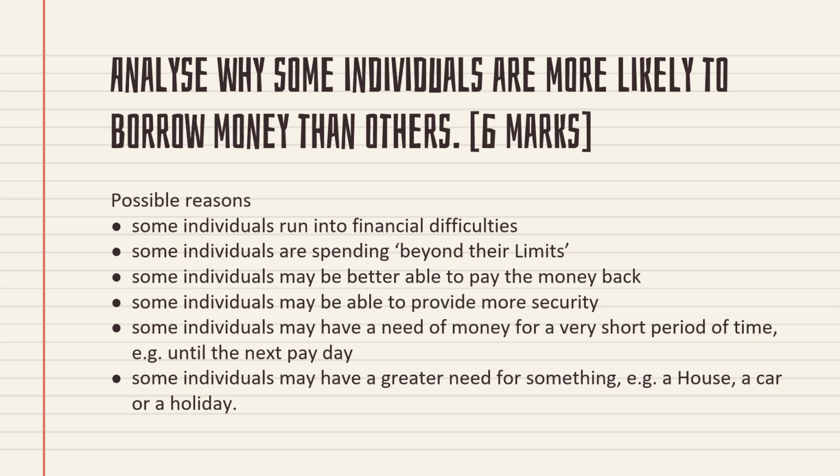Individuals may be able to provide more security. For example, I have more collateral assets, documents and so on. By pledging those, I can take more money, so I can borrow more. Some individuals may need money for a very short period of time. For example, an emergency comes and all of a sudden I need some money. If they can't wait for the next salary date, they borrow from others. Some individuals may have a greater need for something, for example a house, a car or a holiday. They can't wait a long period of time for that, so they will borrow more.